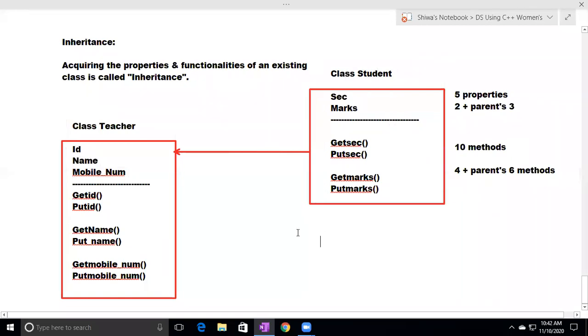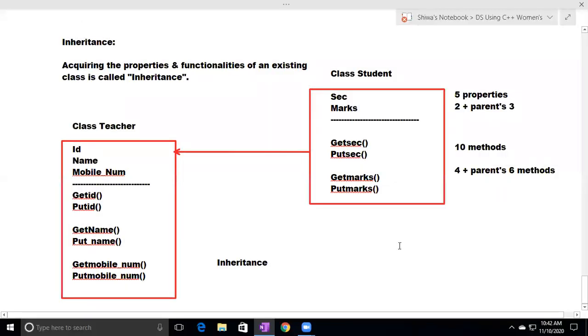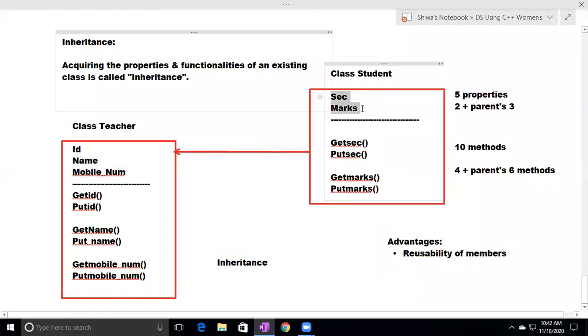So the main advantage with inheritance, this concept is called inheritance. So what are the advantages here? The first advantage is reusability of members. I'm reusing the members here. So this ID, name, mobile number I'm using in the class student. Again, I'm not defining get ID, put ID, get name, get mobile number, put mobile number. These 6 methods I'm reusing here.